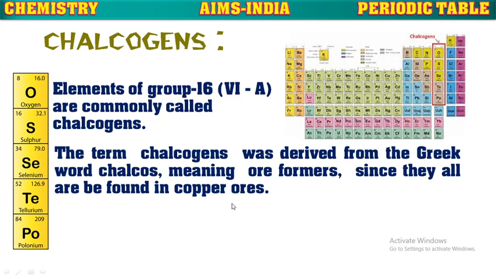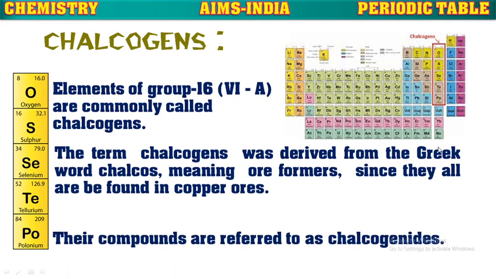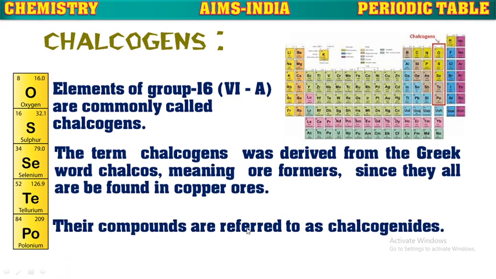Not only copper ores, most of the metal ores exist in the form of either oxides or sulfides. That is why these 16th group or 6A group elements are known as chalcogens, which means ore formers. Their compounds are referred to as chalcogenides.